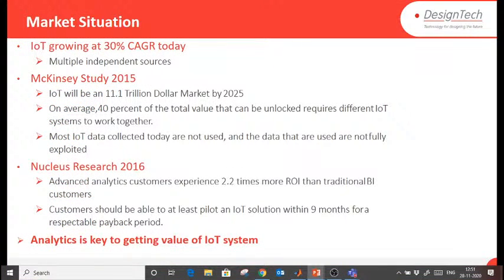By a McKinsey study, from their survey, they told that IoT will be an $11.1 trillion market by 2025. So you can imagine the future of IoT, right? IoT and AI.